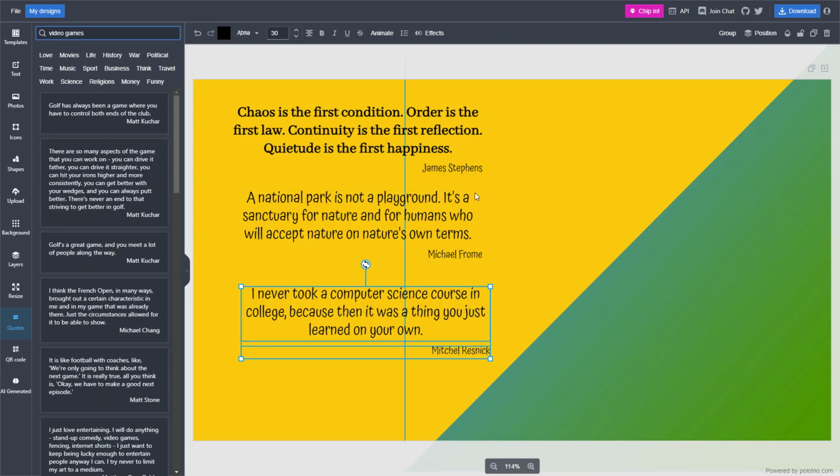So that is how you can search and use quotes in your projects in Polotno Studio.